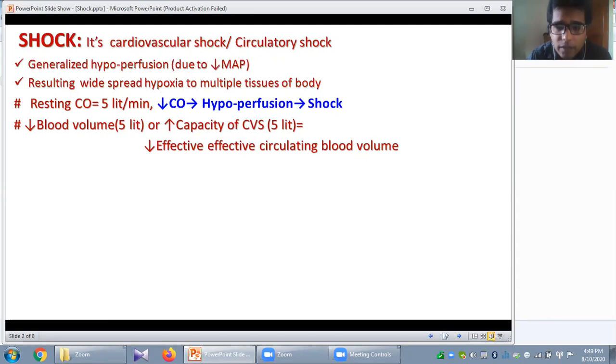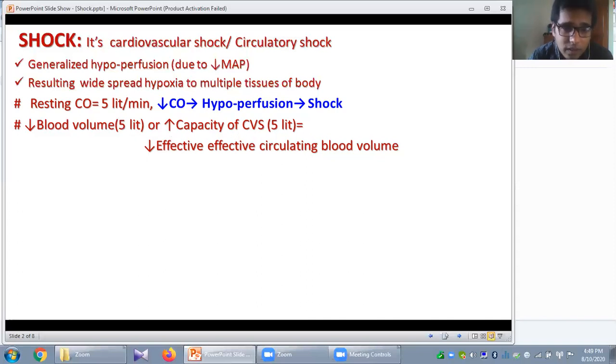But what will happen if there is a sudden reduction of the blood volume due to any cause? Say now this blood volume is reduced to 3 liters, but here you can see the capacity is 5 liter. So volume is reduced relative to the capacity of the cardiovascular system.